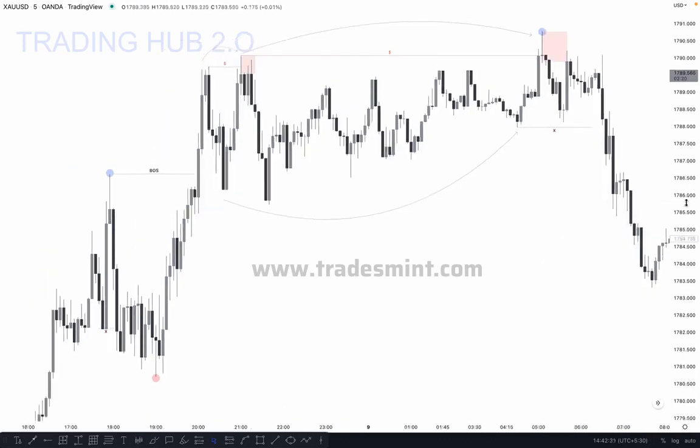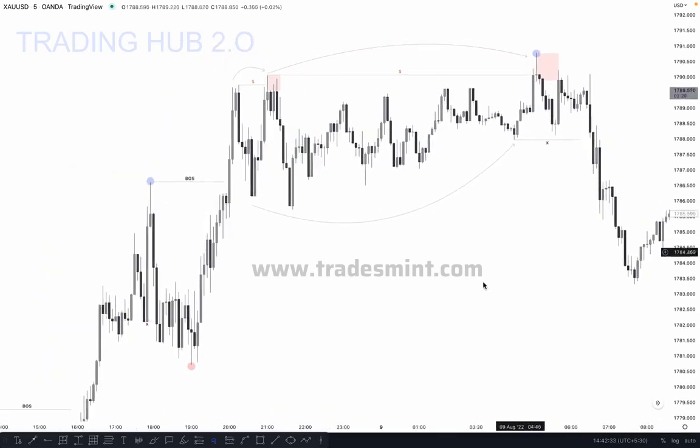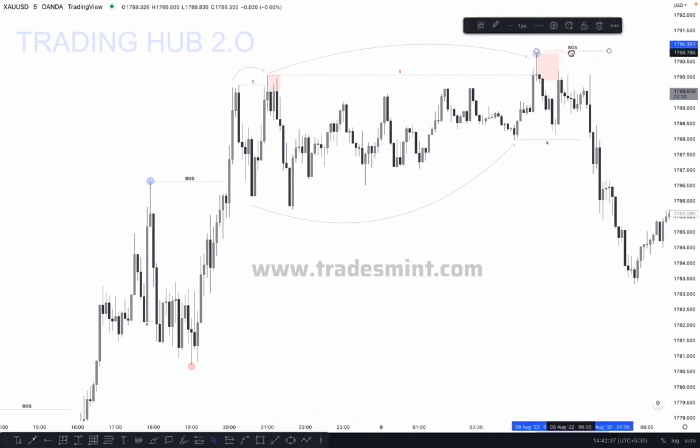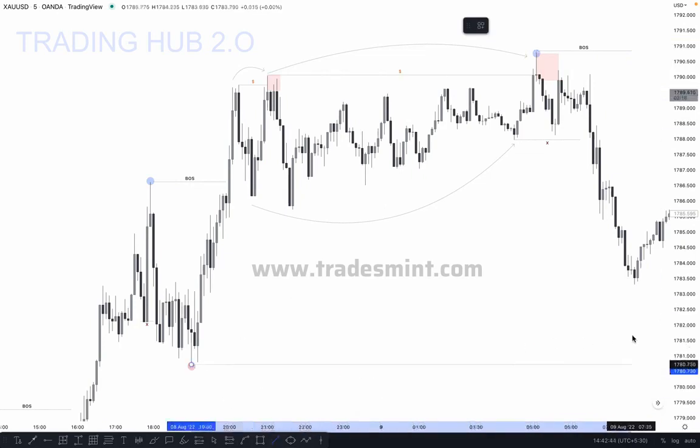Okay, so what happened here? If the market pushes a higher high and breaks this structure and closes above it, this can be your actual break of structure. If the market breaks this major low and closes below it, this can be your change of character, because the market momentum is bullish and now the market shifts from bullish to bearish and breaks the major low.